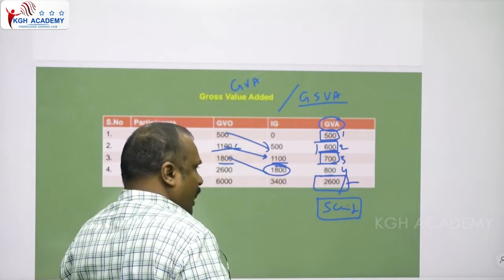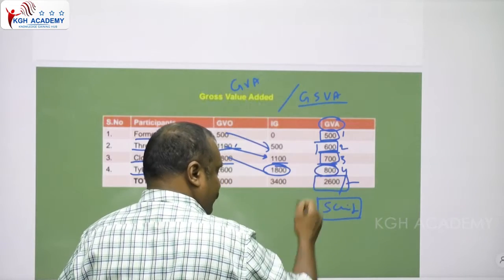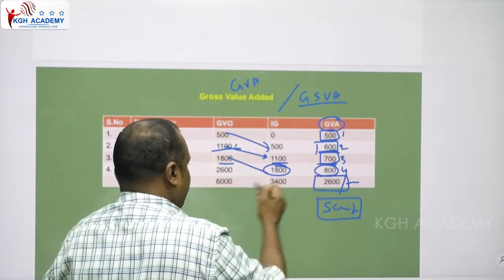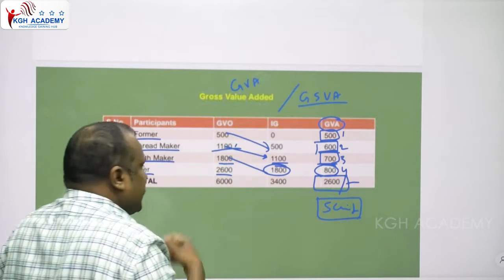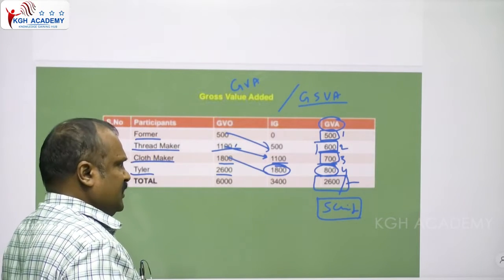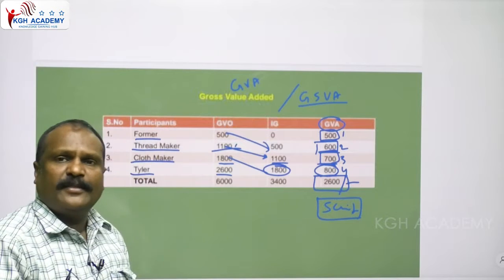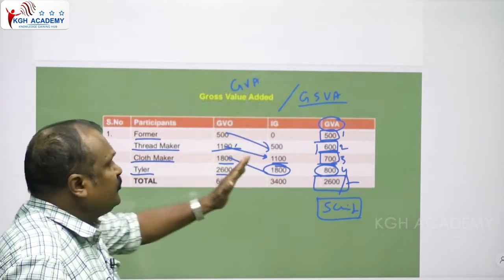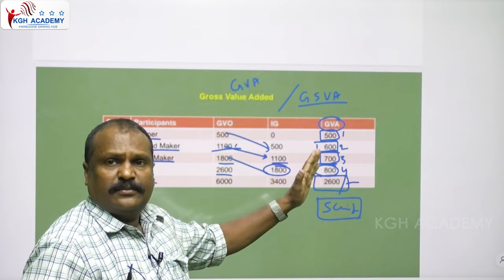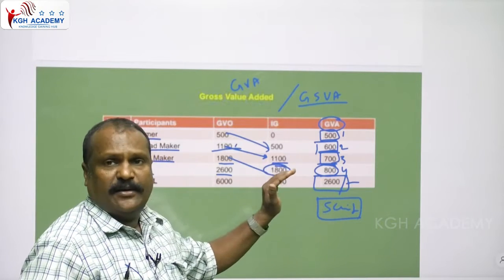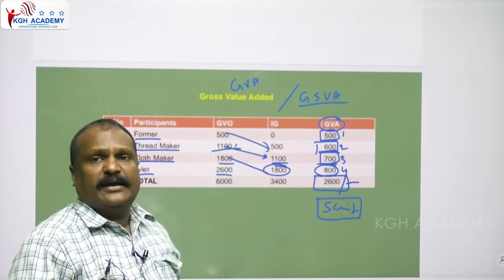1800 rupees. How much charge he levied for converting to the pant and shirt? 800 rupees. 1800 plus 800, 2600. The tailor sells the product in the market, so 2600 rupees. So the 4 values are counted in the name of the GVA.